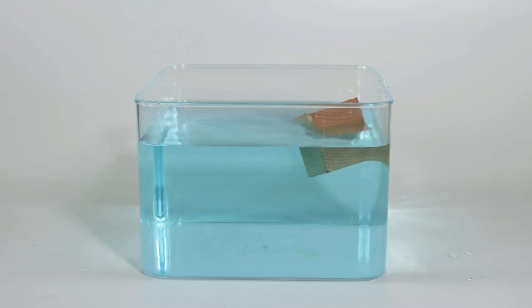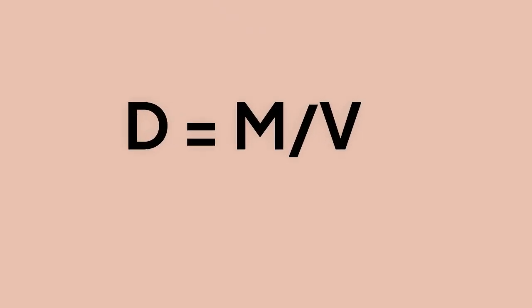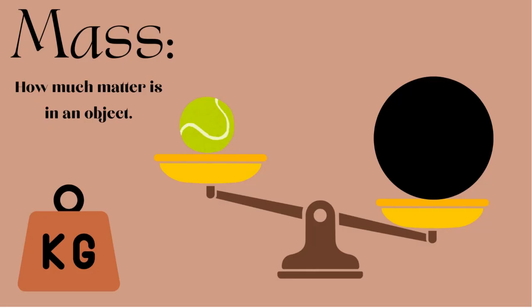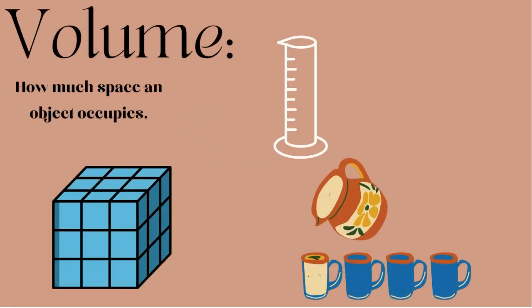Now, let's try to understand how to calculate density. We use a simple formula. This equation is D equals M over V. M is for mass. Mass tells us how much matter is in an object. V is for volume. Volume tells us how much space something occupies.